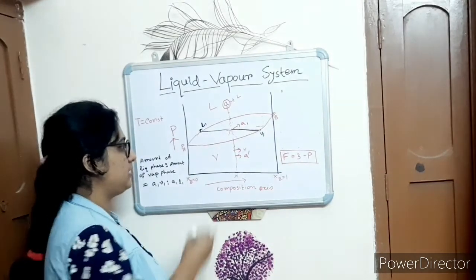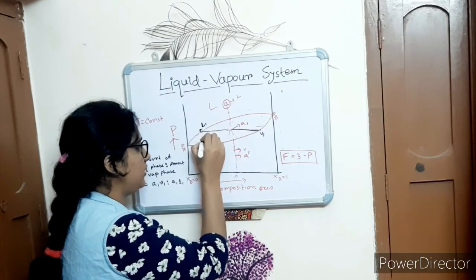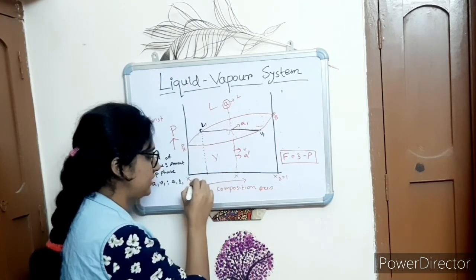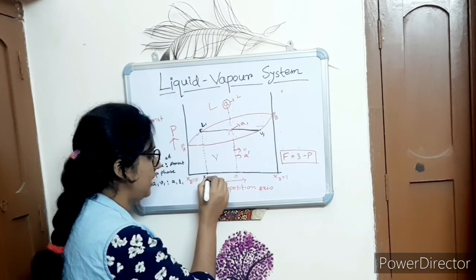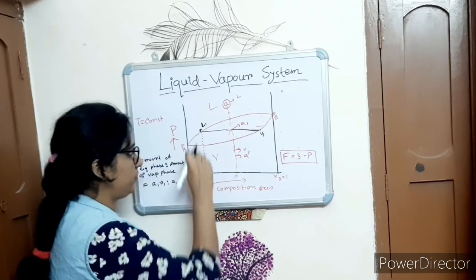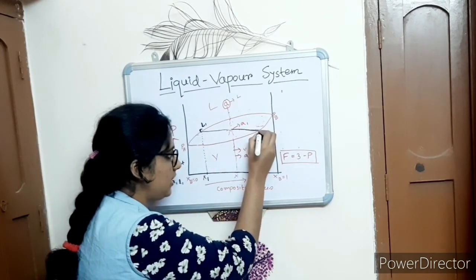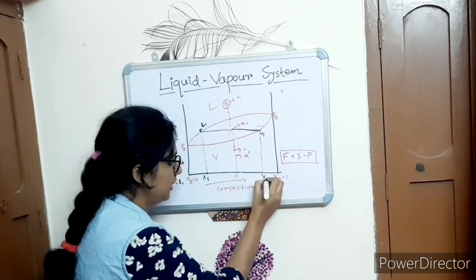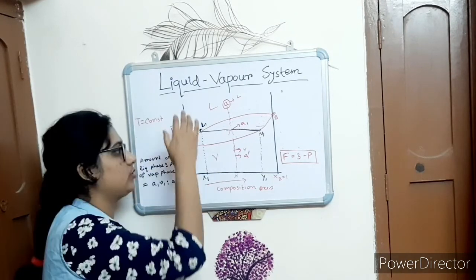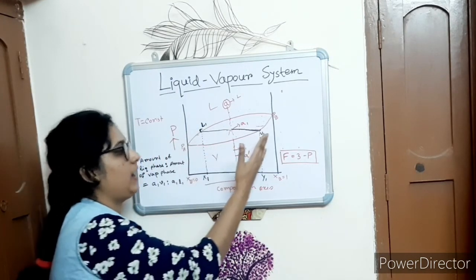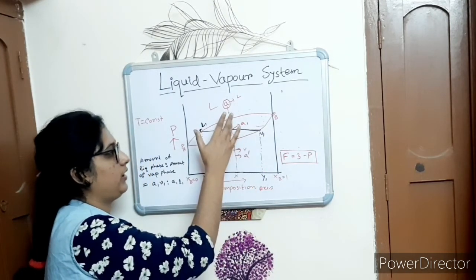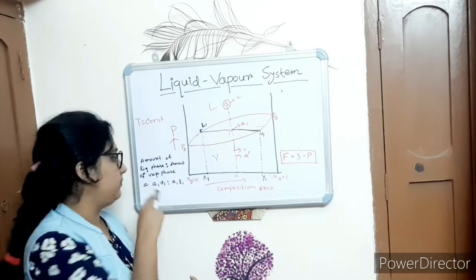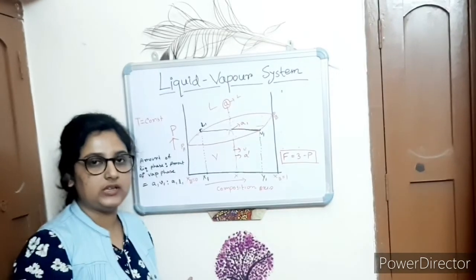This is the corresponding mole fraction of B in the liquid phase, denoted as x1, and this is the mole fraction of B in the vapor state. So you can easily tell the amount of the liquid phase and the amount of the vapor phase at point A1 from this phase diagram, by putting in the lever rule.